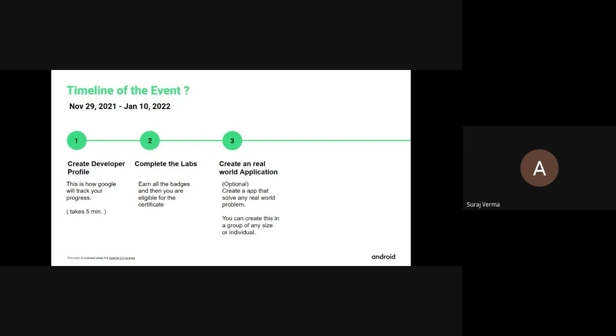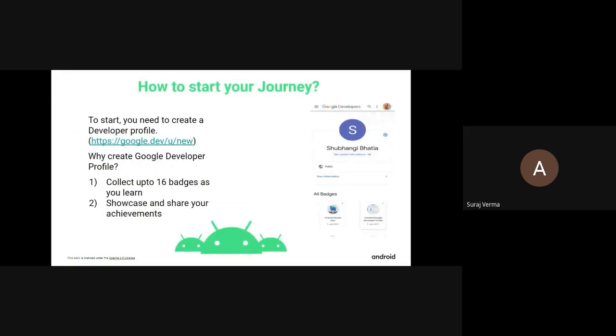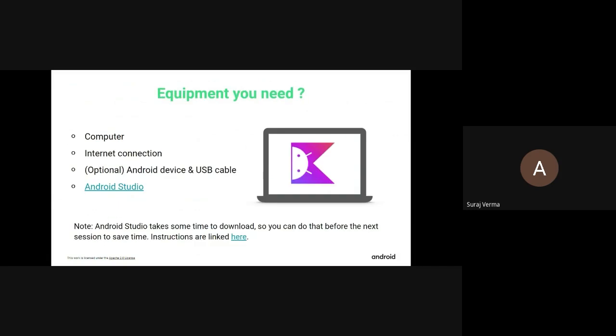To register for this event, you need to create a public developer profile, and then start with your labs and complete them. At the end of your labs, you have to create a full-fledged mobile application, which you can do in a group as well. We will talk more on this in the later part of the video. So moving forward, how to start your journey? You need to create a developer profile, which helps Google to track your work.